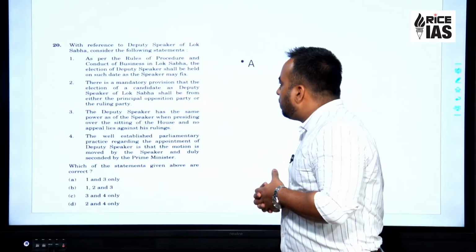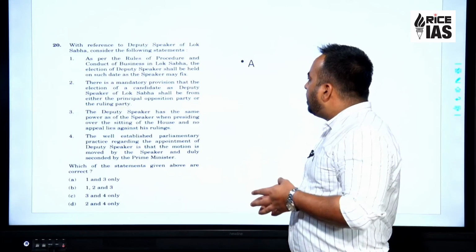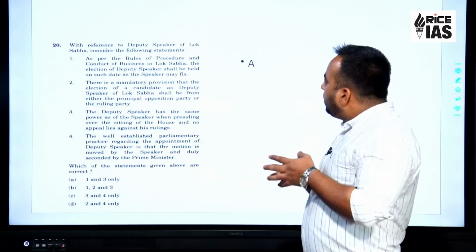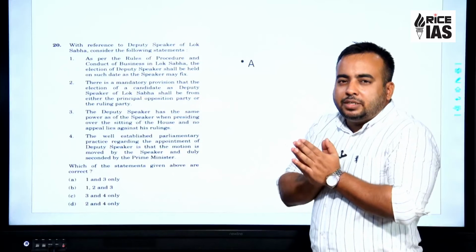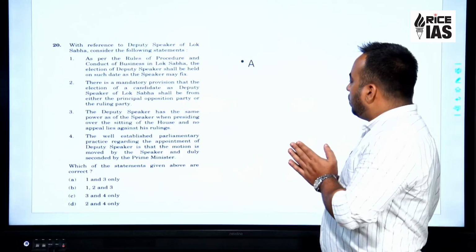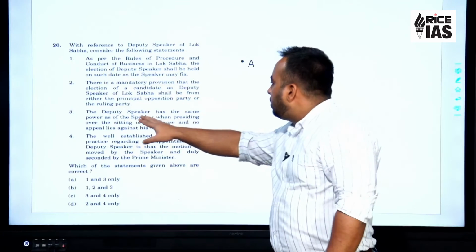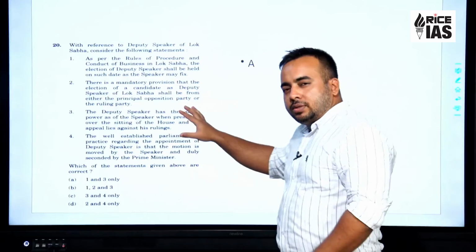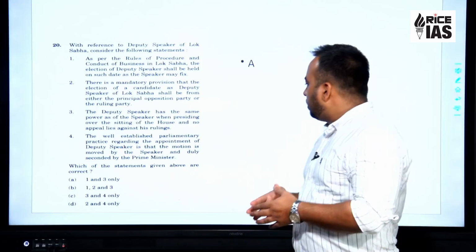Let's read the next statement. There is a mandatory provision that the election of a candidate as Deputy Speaker of Lok Sabha shall be from either the principal opposition party or the ruling party. There is no such mandatory provision which is taught in the class or which is there in the Constitution. So this is not correct. Statement 2 is not correct. Statement 3, the Deputy Speaker has the same power as the Speaker when presiding over the sitting of the House. This is taught in the class and this appears logical also. So this statement is correct.